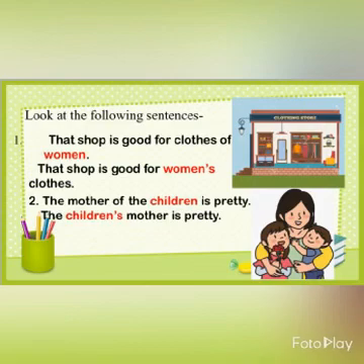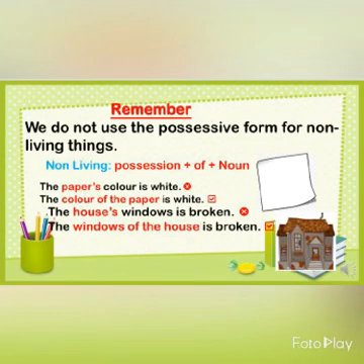The rules are clear to everyone. So now, kids, remember that we do not use the possessive form for non-living things. Okay? We are never using the possessive form apostrophe s for non-living things. When we are talking about non-living things, we are using the word of.